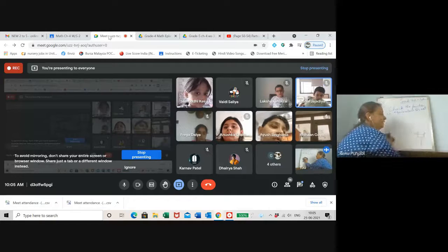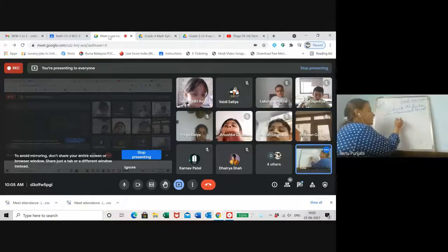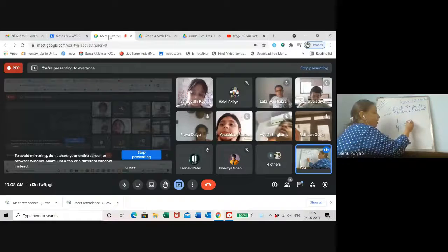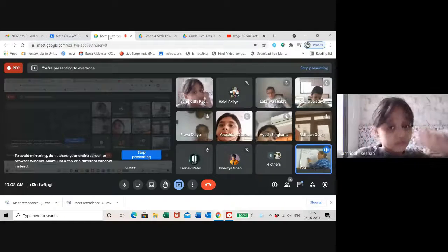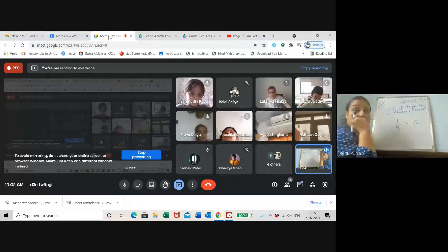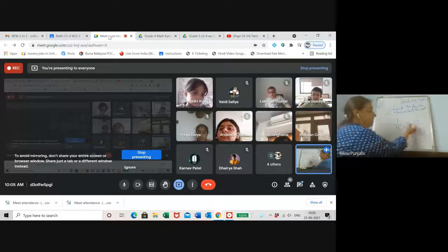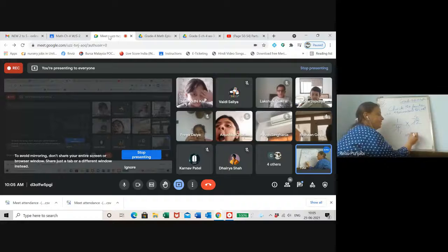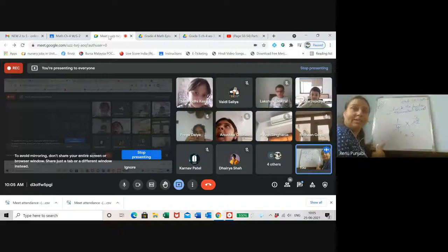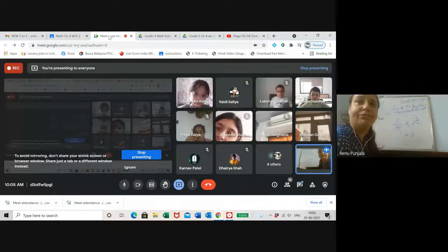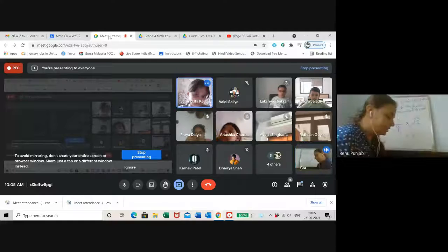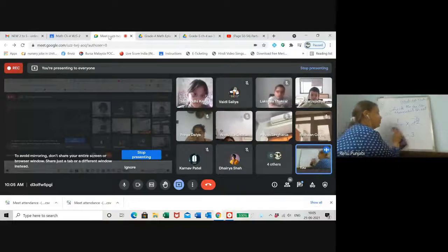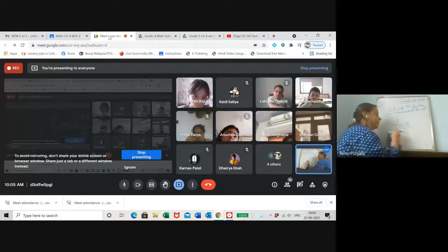And one more method I told you before also: 1/4 of 12. At the place of 'of' we put the multiplication sign. And when we divide it, 4 ones are 4, 4 threes are 12. 3 into 1 is 3 parts. This topic we have covered in grade 4. Now Samriddhi will tell me, what is 1/3 of 12?